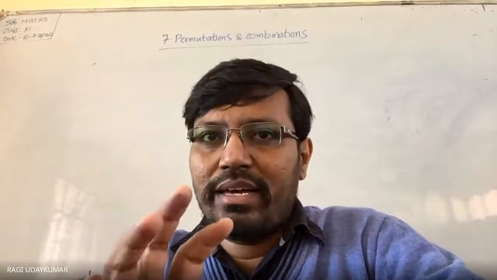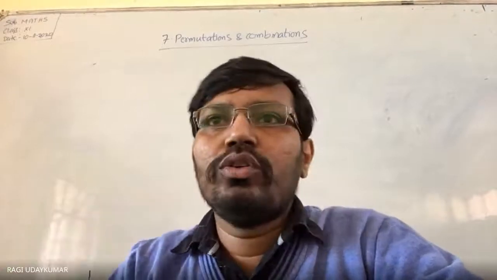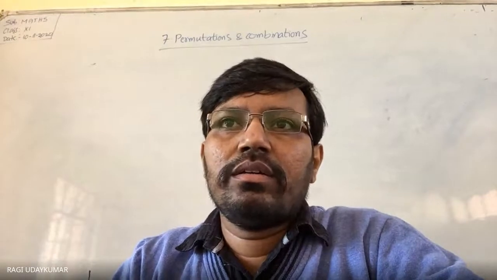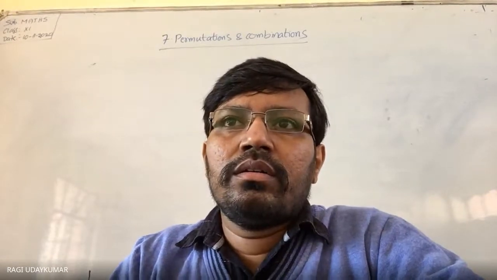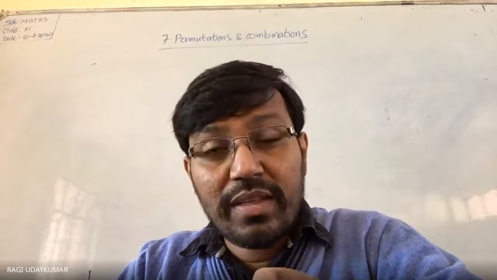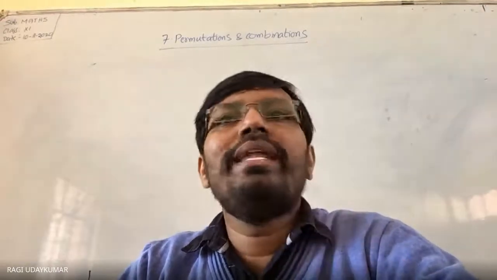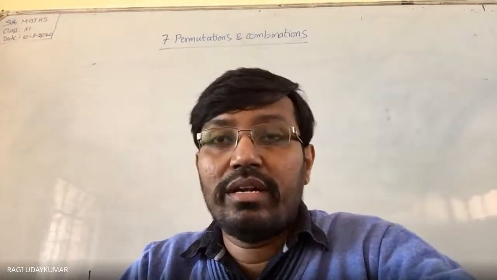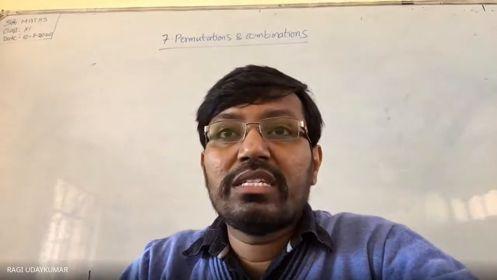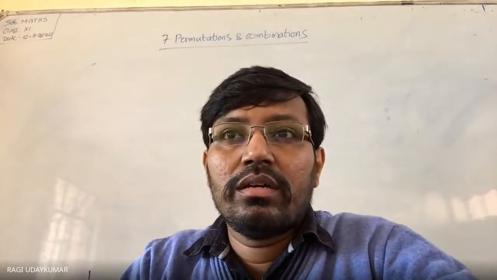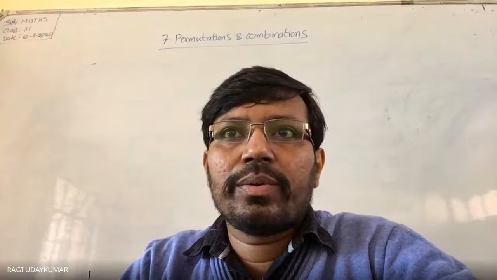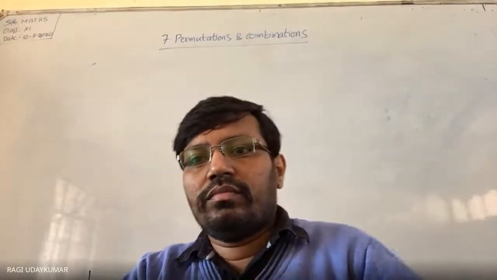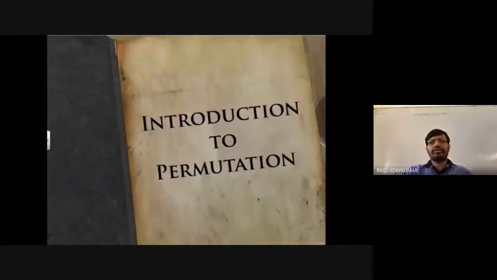Already I have given it to you. Suppose if it is given to you, I will show it to you. Through this you can easily understand. Permutation is nothing but only arrangement. Combination is nothing but selecting and arrangement, so the number of ways of selection will also be included. So permutations will be, if you are taking into consideration,